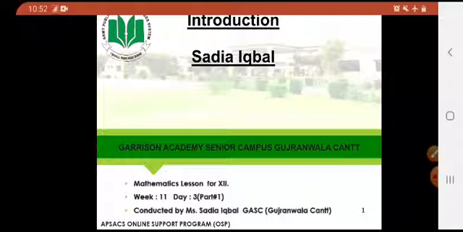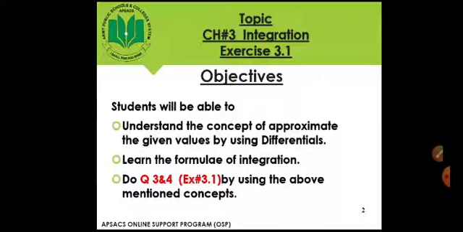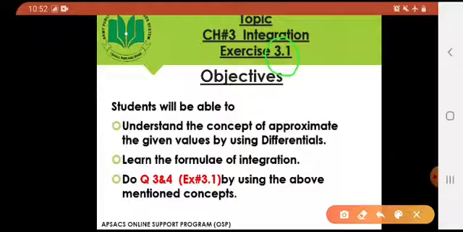As you all know, this is our 11th week going on, the last day of the 11th week, Friday. Today's lecture would not be that long one, inshallah. Today we will be completing our exercise 3.1, and then I'll be letting you know about the formulas of integration for exercise 3.2 and onwards, right?